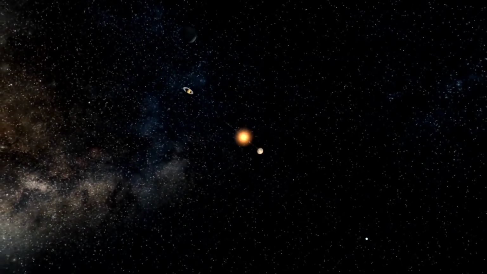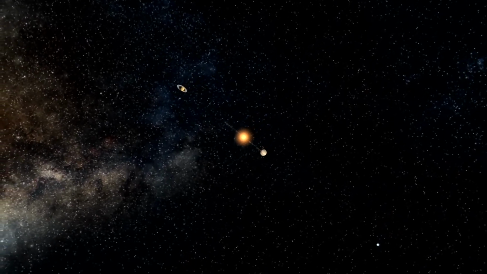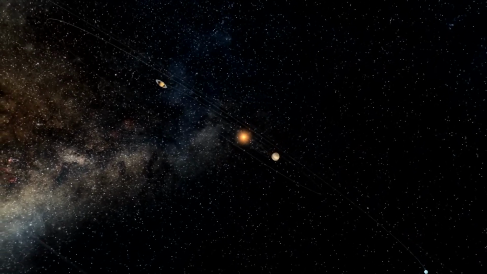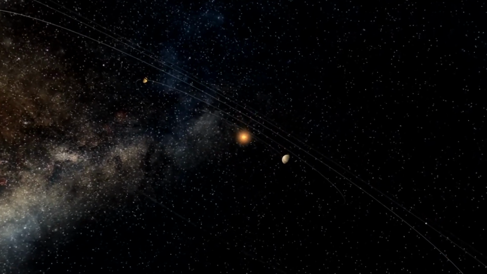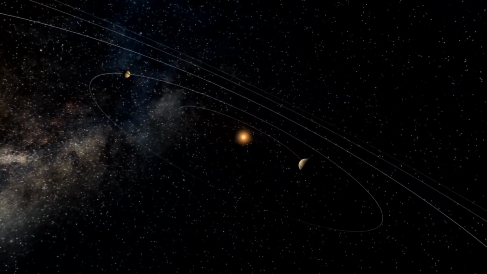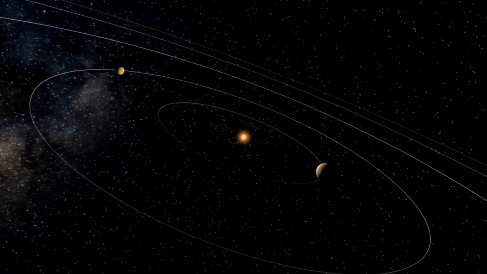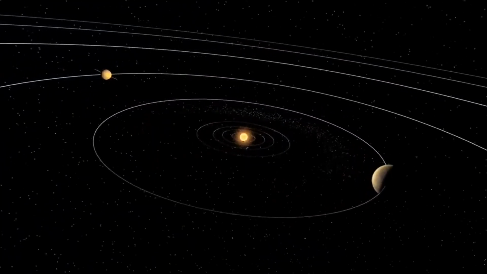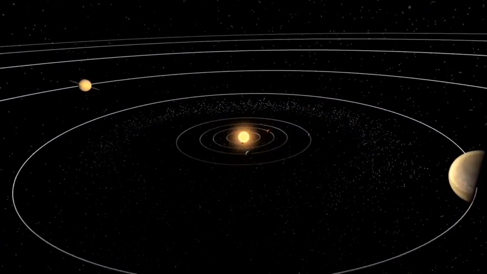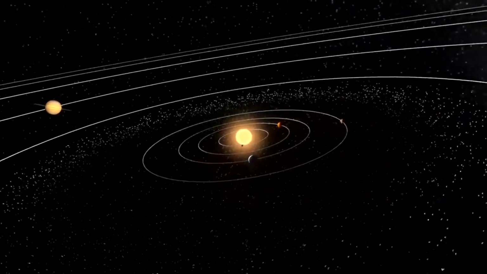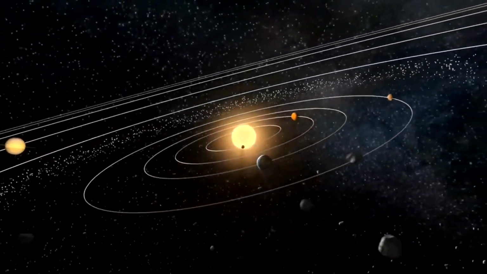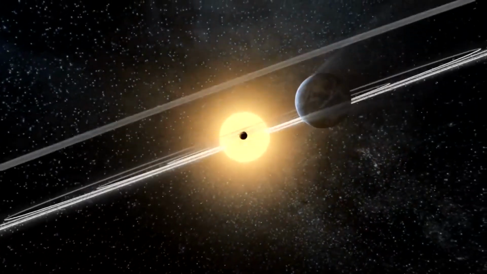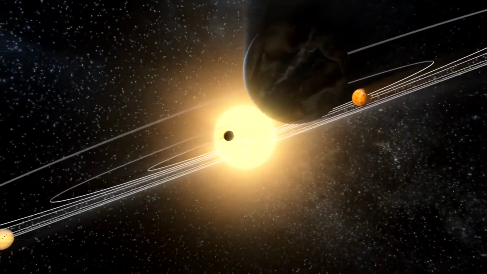The formation of planetary systems. Around the young stars, the remnants of the gas and dust clouds began to condense, forming protoplanetary disks. Within these disks, grains of matter coalesced and accumulated, creating planets. Our solar system itself took shape in this way, with the Sun at its center and the planets orbiting it. One of these planets, the Earth, became the ideal place for the emergence of life.